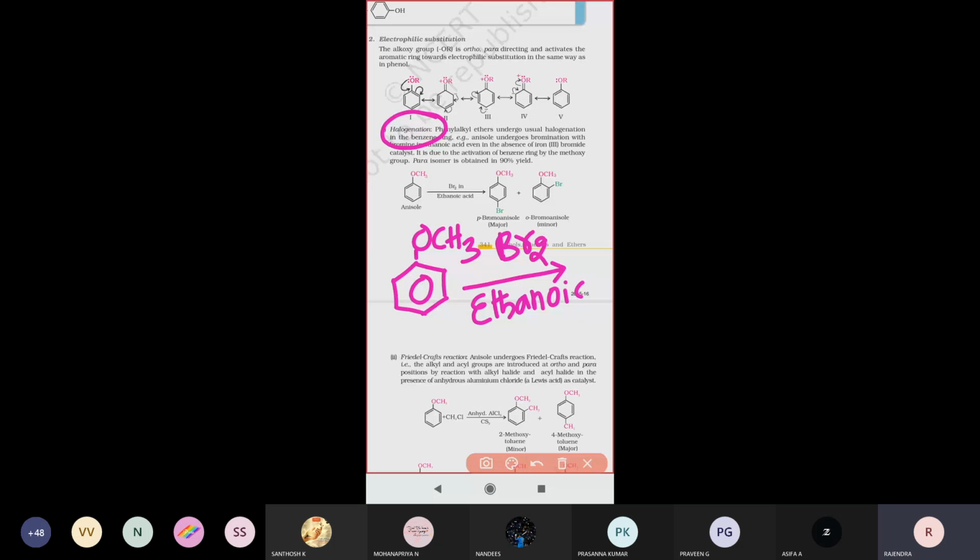And in electrophilic substitution reactions, how do we identify the major product and minor product? The para position attacking groups are always considered the major products, because the substituent group and the electrophile are far apart.